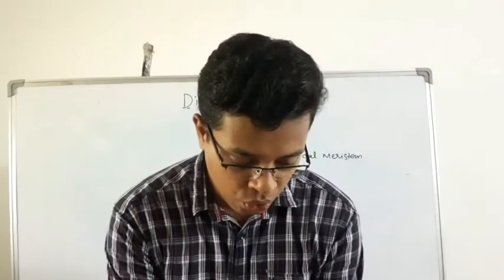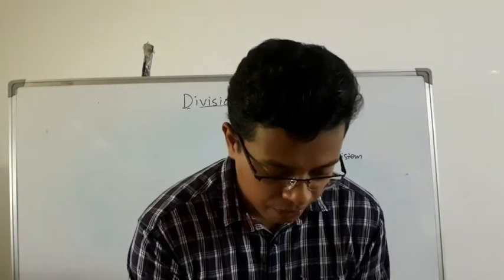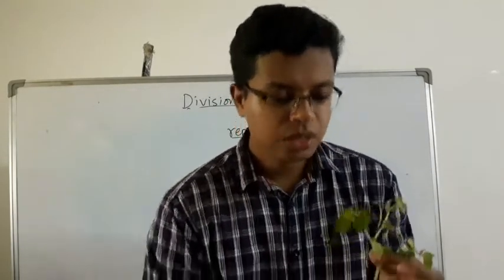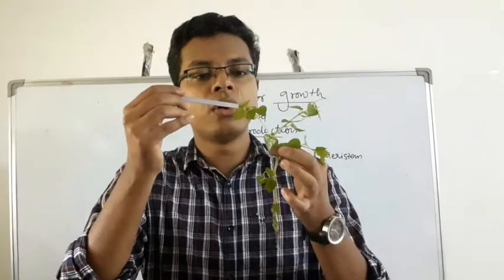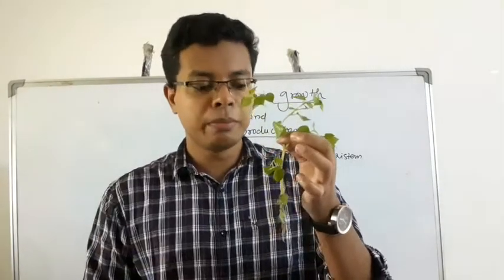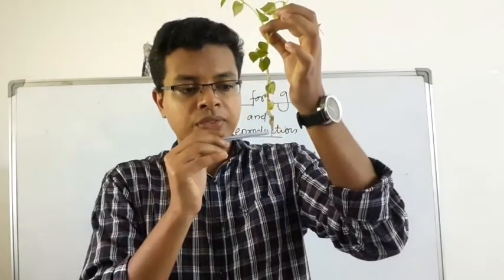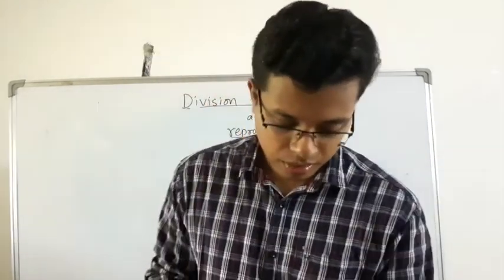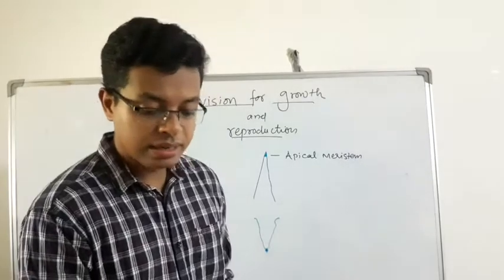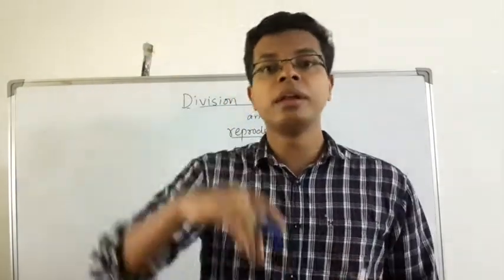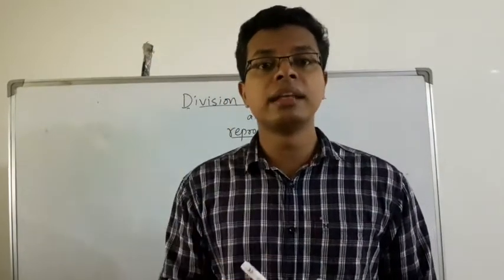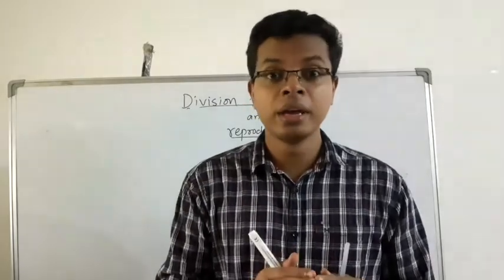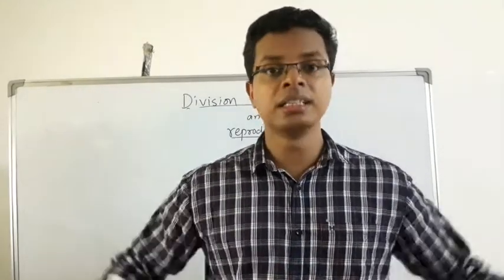If I have to show you with the example of a plant, on the tip of the stem there is apical meristem, and on the tip of the root there is an apical meristem. The plant does not only grow in length, but it also grows in size, in girth.